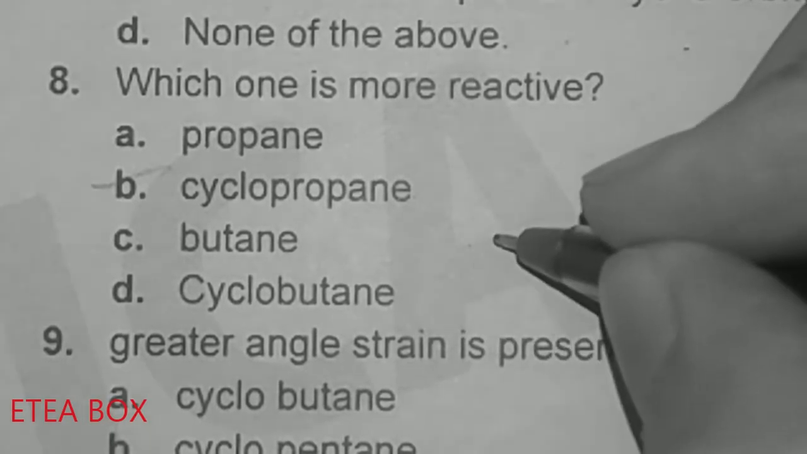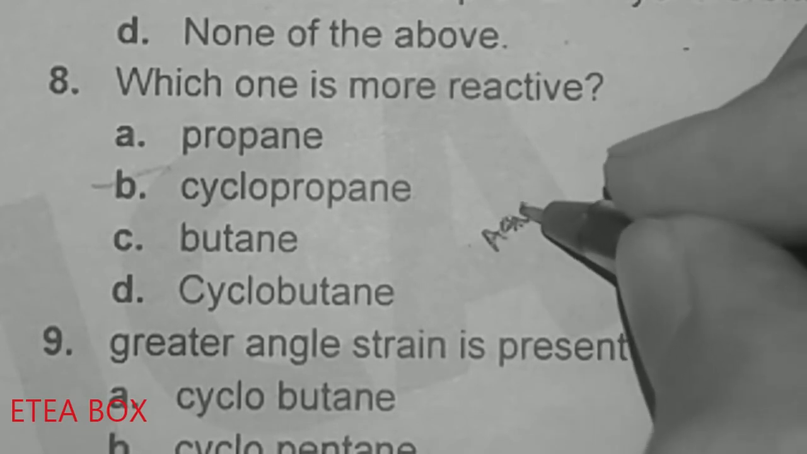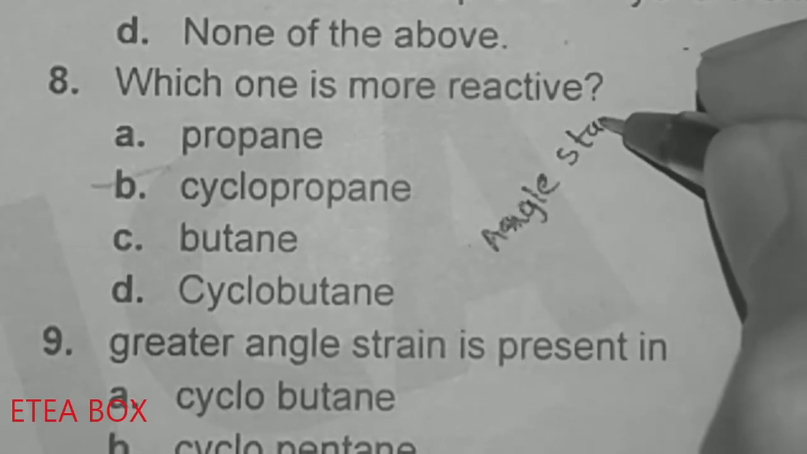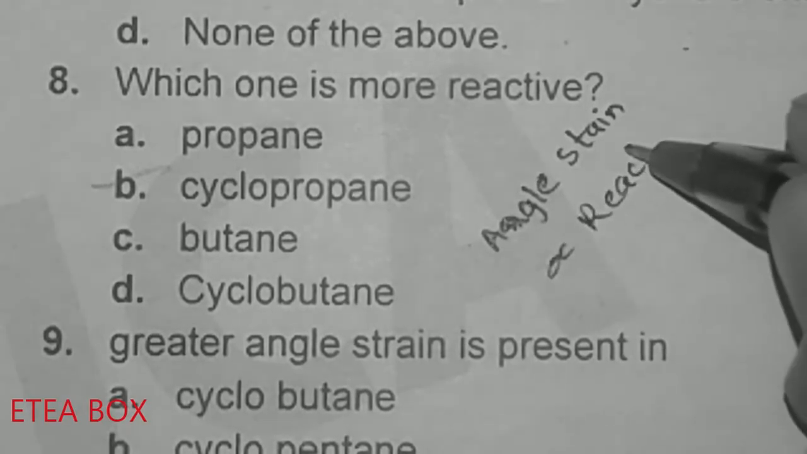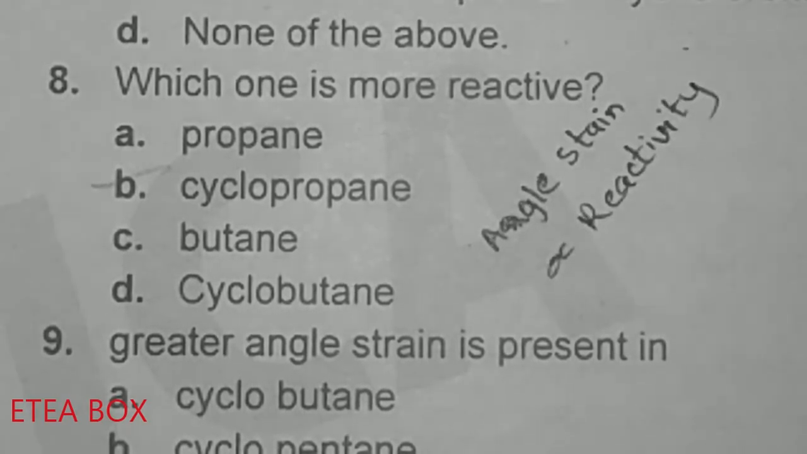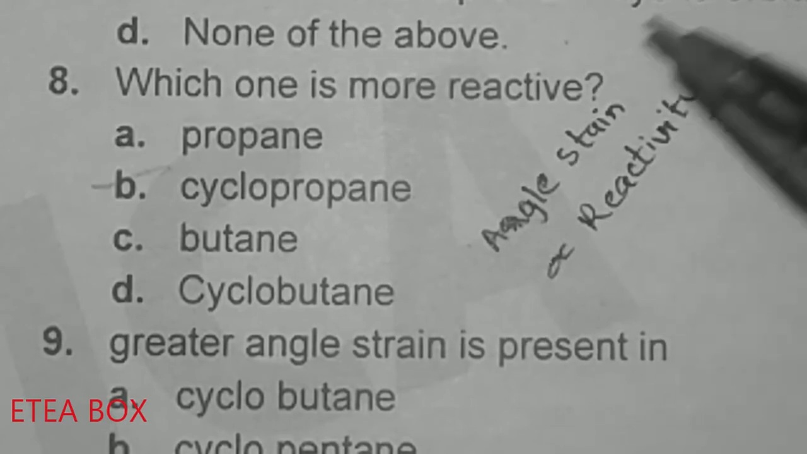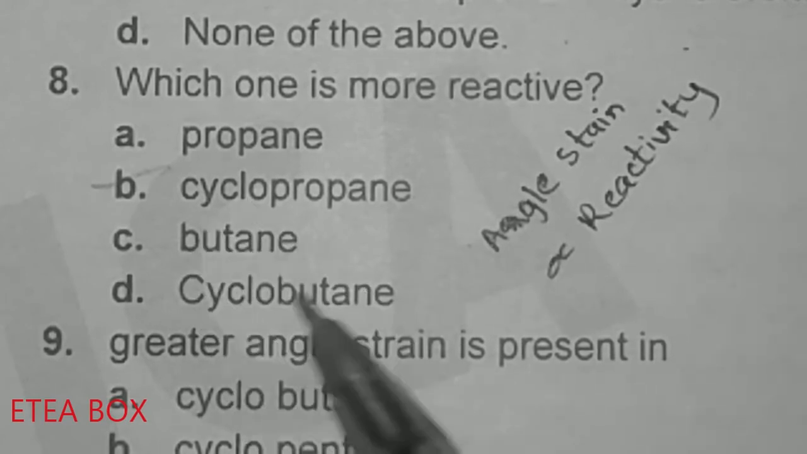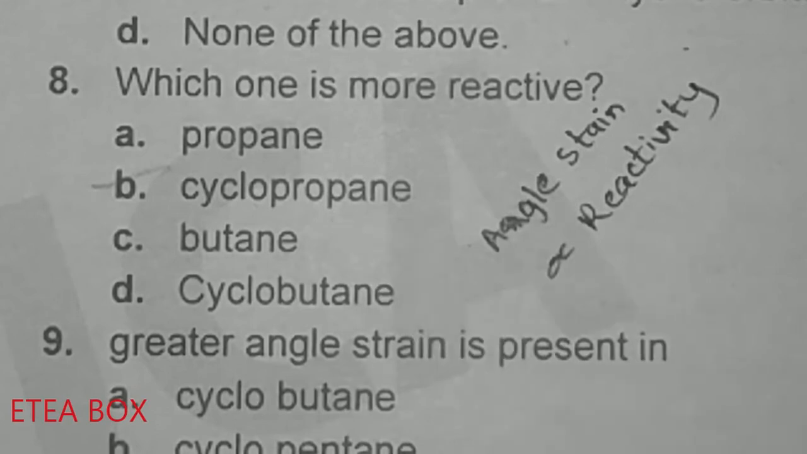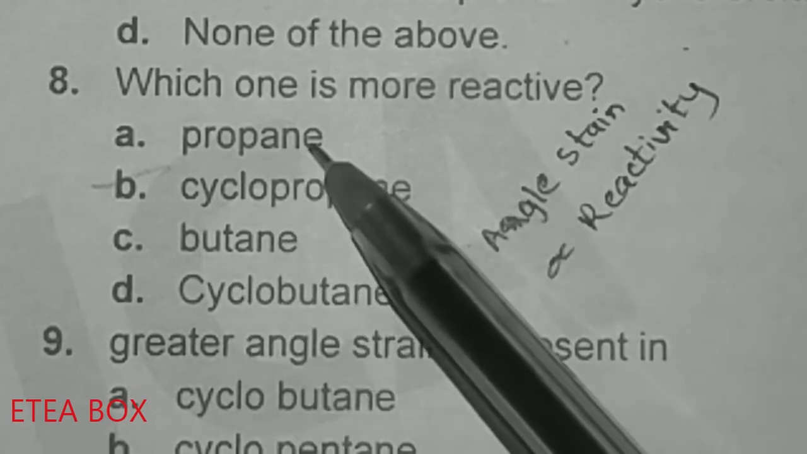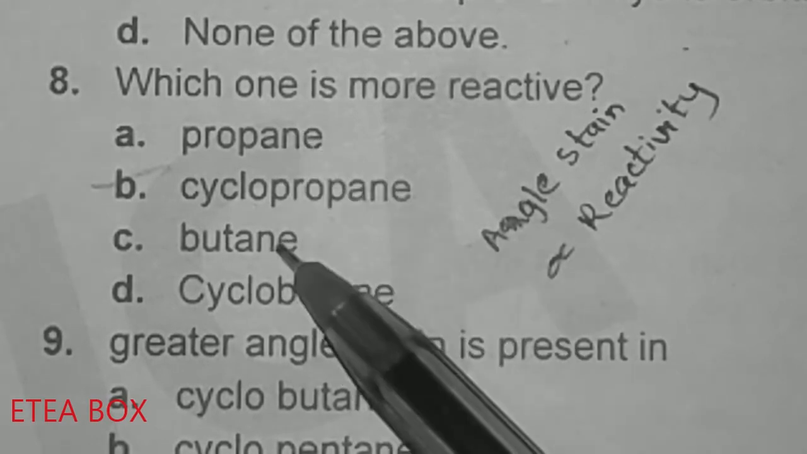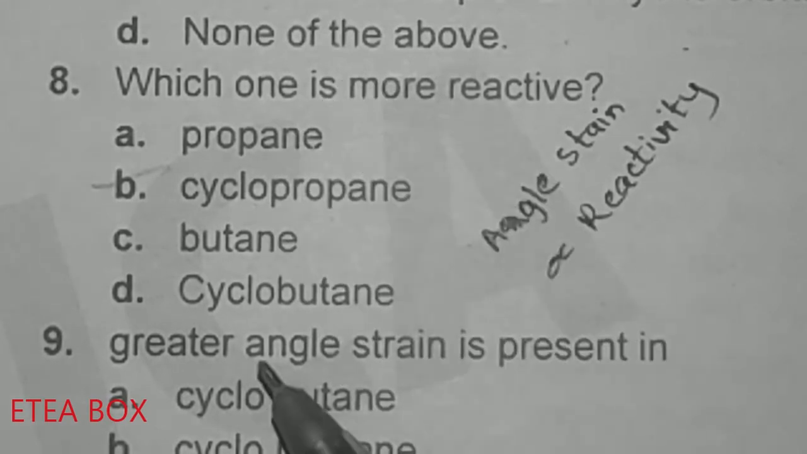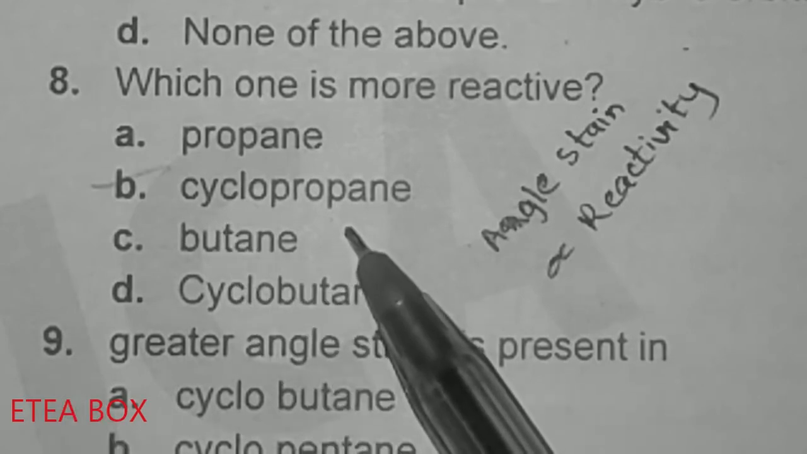So we can write this like angle strain is directly proportional to the reactivity, okay. Angle strain is directly proportional to reactivity. So we know that greater angle strain is present in cyclopropane, so it will have greater reactivity, okay. Propane and butane are more stable, and after these two, cyclobutane is stable, okay, and the cyclopropane is unstable, okay.